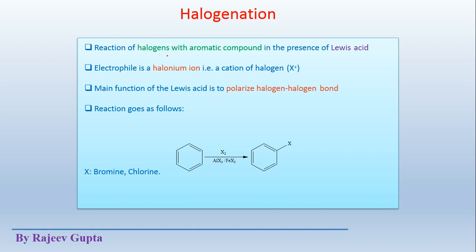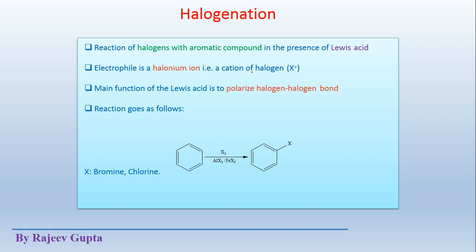So the benzene ring or aromatic system can easily provide its electron density to this positively charged halogen moiety. The electrophile is a halonium ion, a halogen which contains a positive charge.